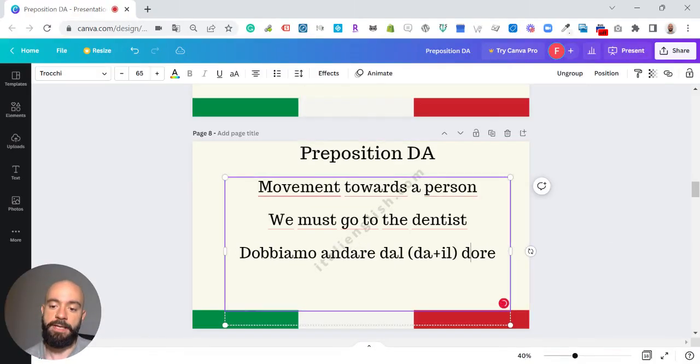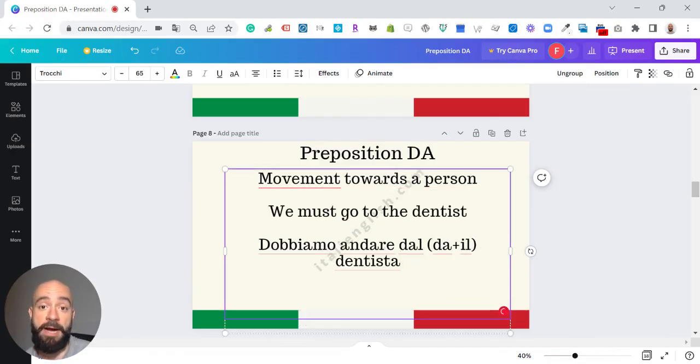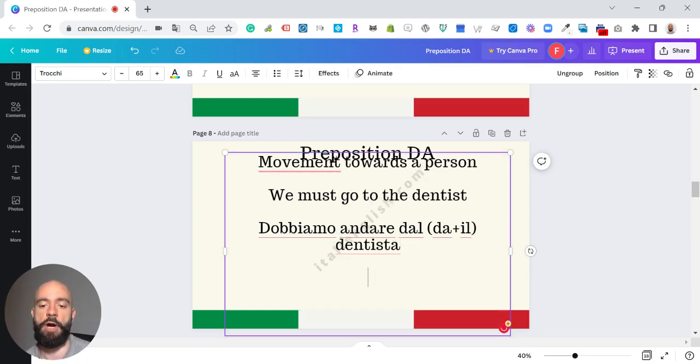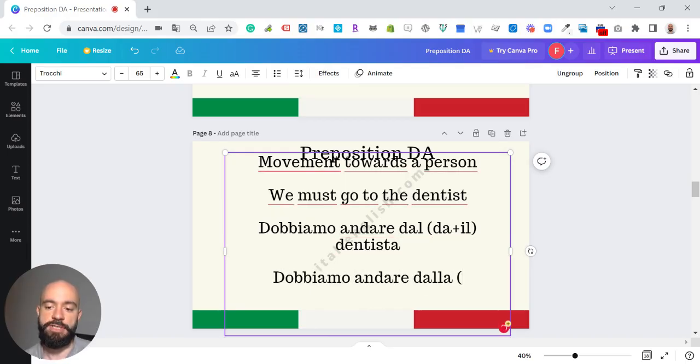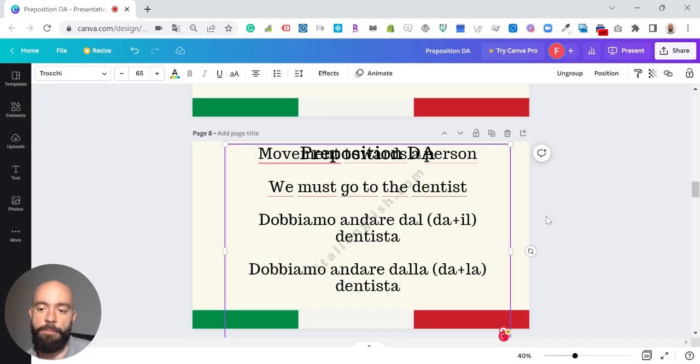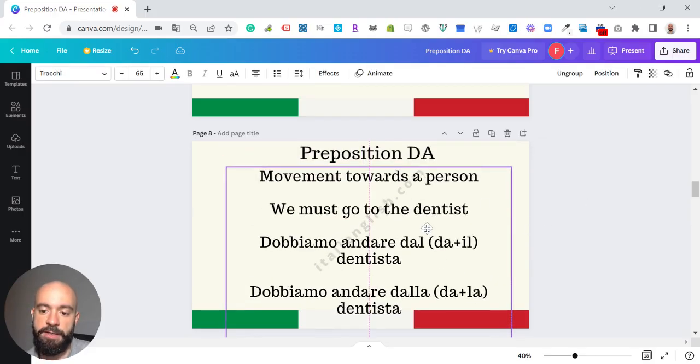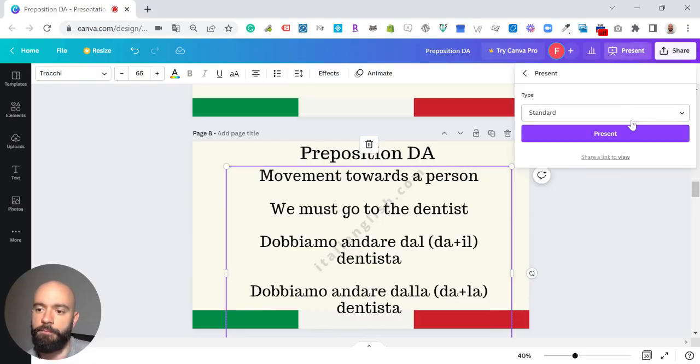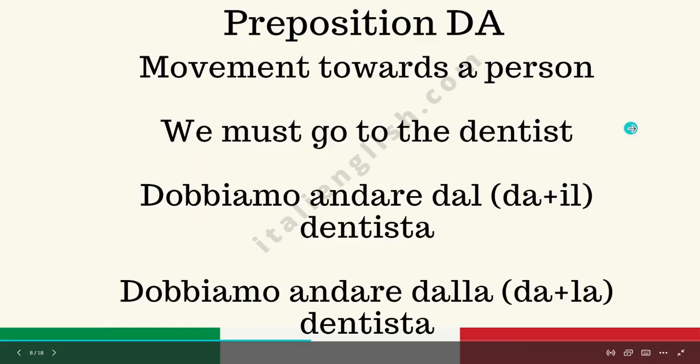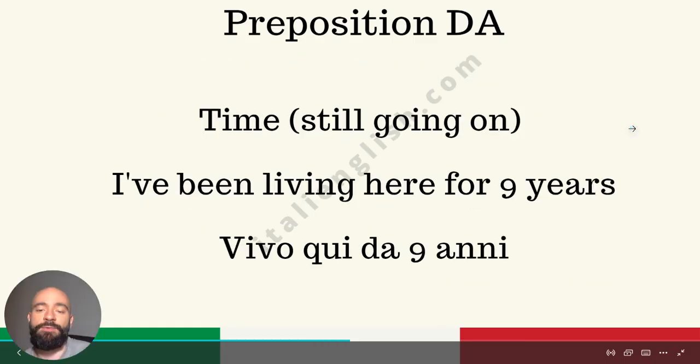It should be dal dentista if we consider a masculine, a male dentist, or if you chose the other option, dobbiamo andare dalla, which is da plus la dentista. Up to you. But anyways, it doesn't change the fact that here we're using preposition da, right? Let's carry on with the third case scenario.